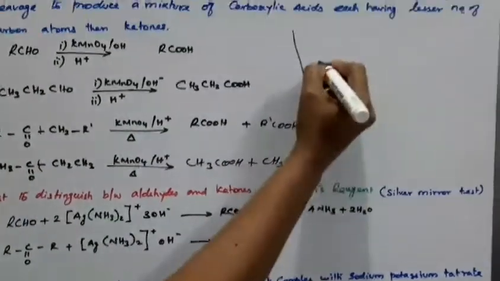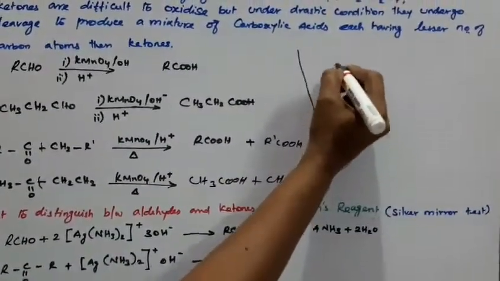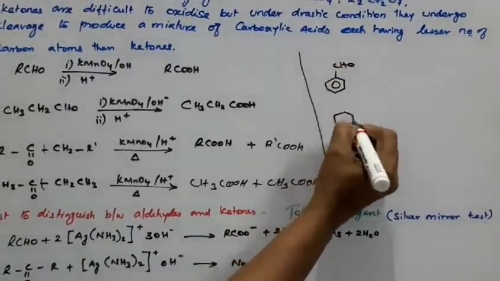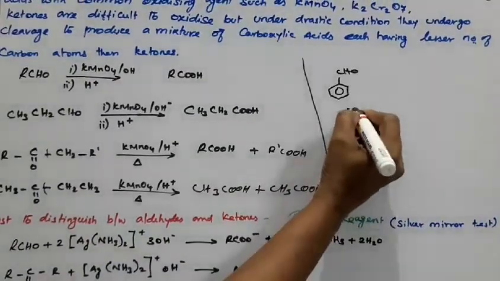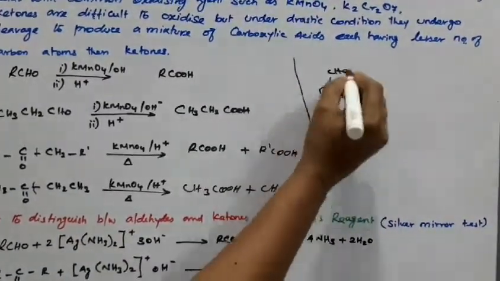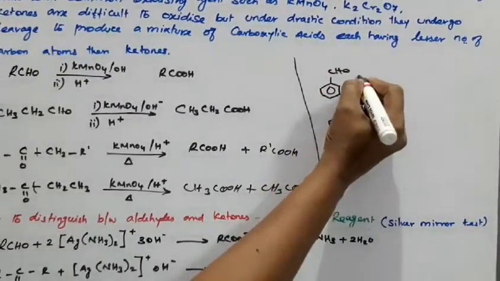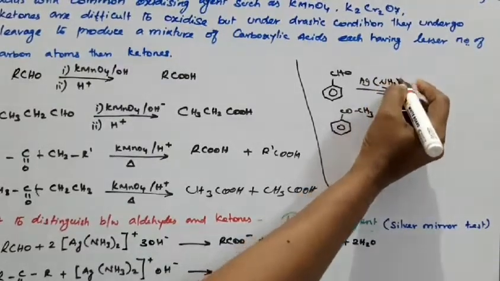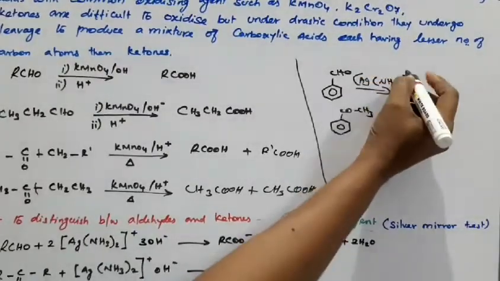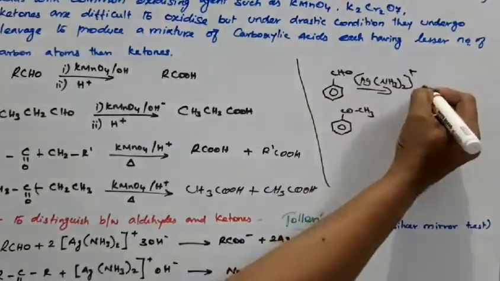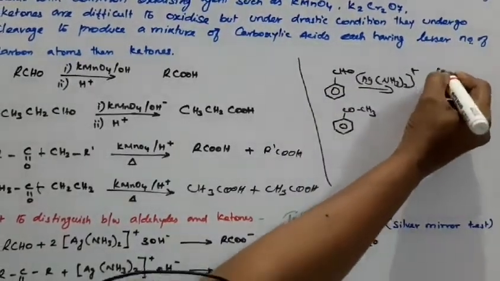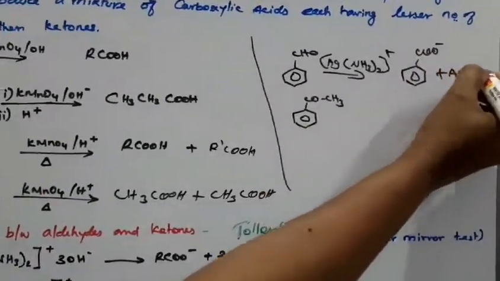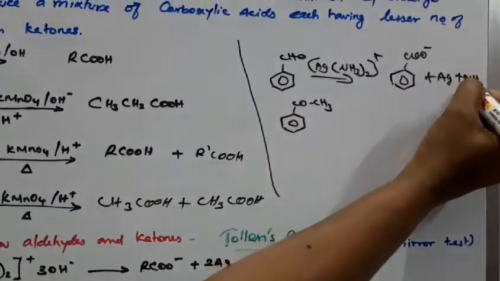Suppose benzaldehyde, this is your benzaldehyde, that is C6H5CHO, and acetophenone, C6H5COCH3. So this is an aldehyde, so it reacts with Ag(NH3)2 plus to produce the carboxylate ion, silver mirror, plus NH3 plus H2O.